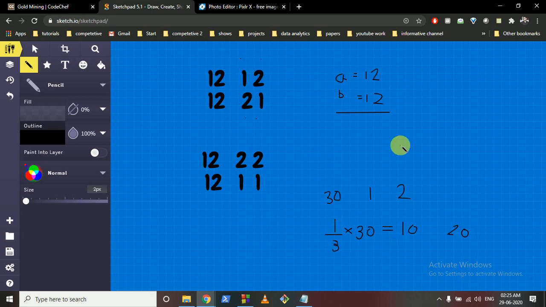I use this fraction: if Chef can extract 1 by 3 into 12, which is equal to 4, and Shefu can extract 8. And for the second case, we do the same, it's 8 and 4. If you do a total, you get that the total is again 12,